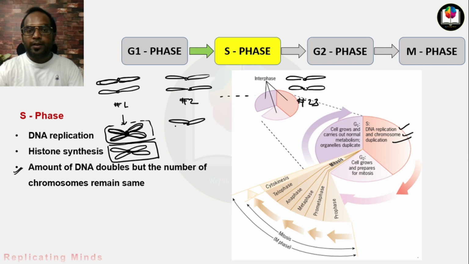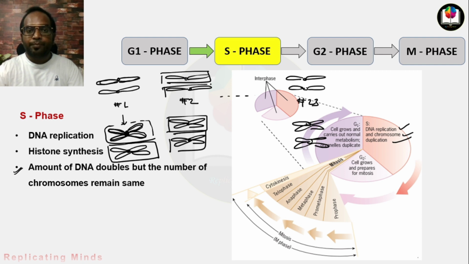Similarly, in all 23 pairs the chromosome amount will be double. This is also a single chromosome, this is also a single chromosome, this is also a single chromosome. Now you can say that the number of chromosomes will be 46 here also, but the content of the chromosome gets double.